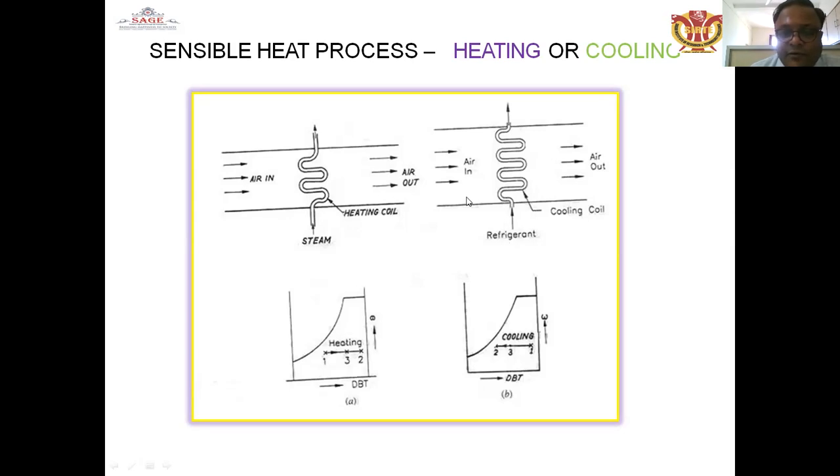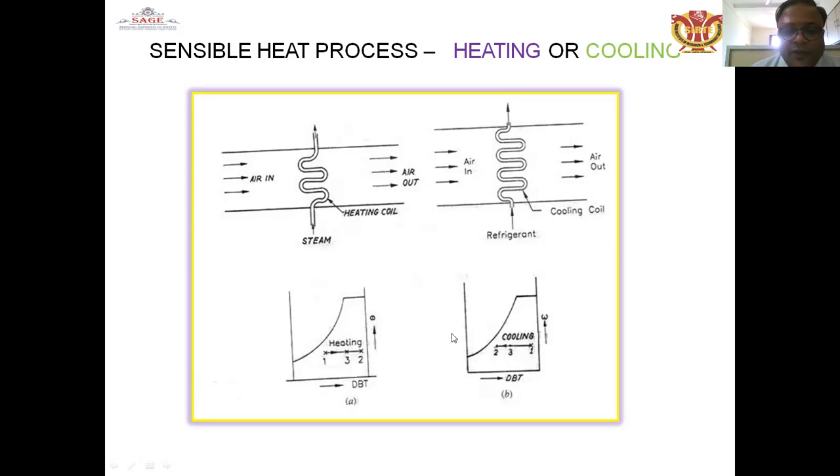Air is coming from the outside and going into the outside with some drop in the temperature. These are the diagrams showing the moisture content and the increase of the temperature. Here it is a decrease of the temperature, it is showing here. So 1 to 2 process, that is a sensible heating.